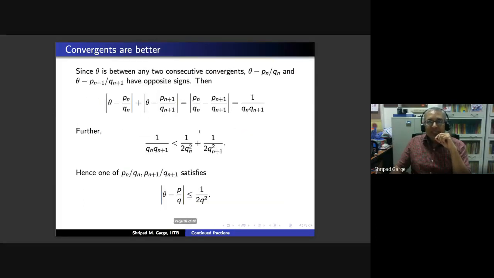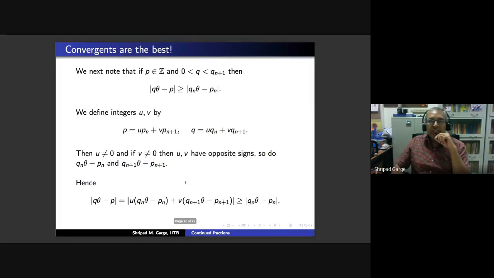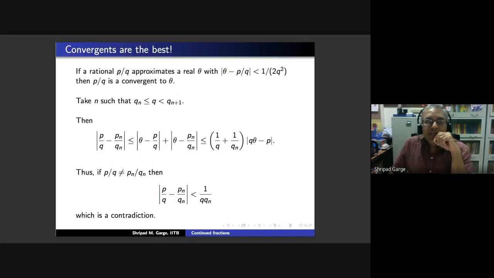Before we go to seeing that, let me reiterate that our convergents are better. That means |theta - p/q| is less than or equal to 1/(2q²). This is satisfied by at least one between any two consecutive convergents. So let's say that we have a rational p/q which approximates our real theta in a way better than our convergents do.